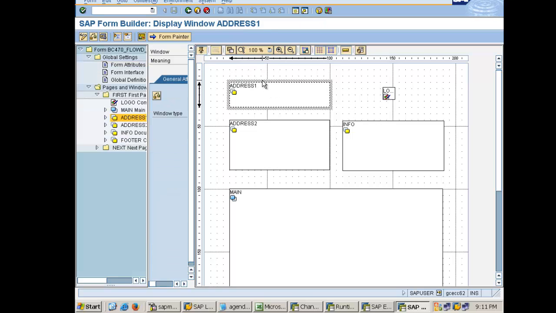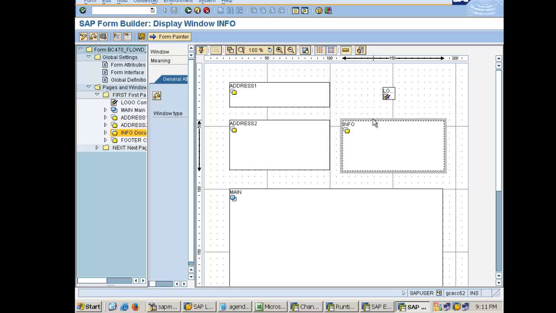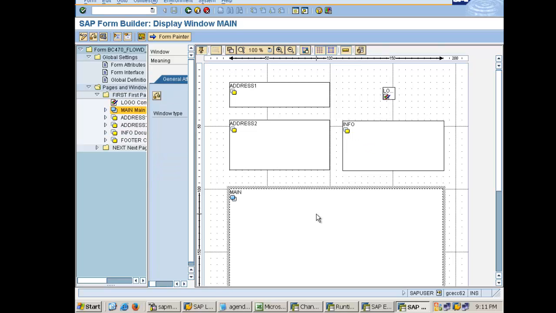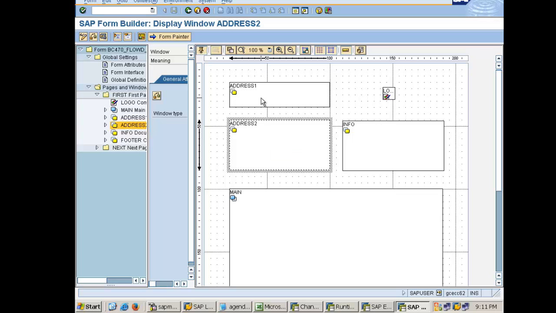Let's say you want to move this window. It's not happening now. This is a logo. Let's say you want to delete this because it's a standard one, so I think we won't be able to. Anyway, these are different windows here.